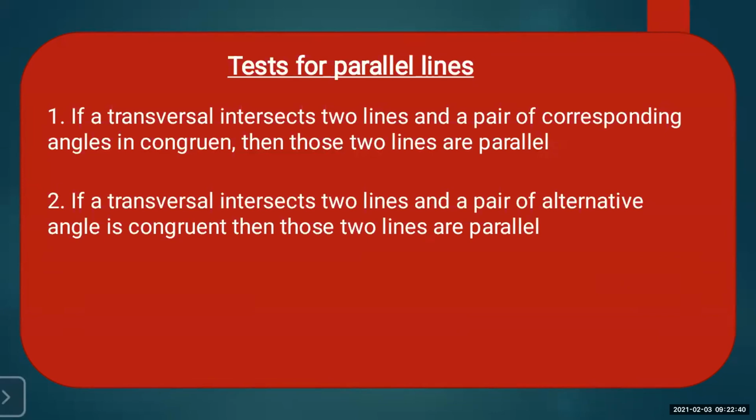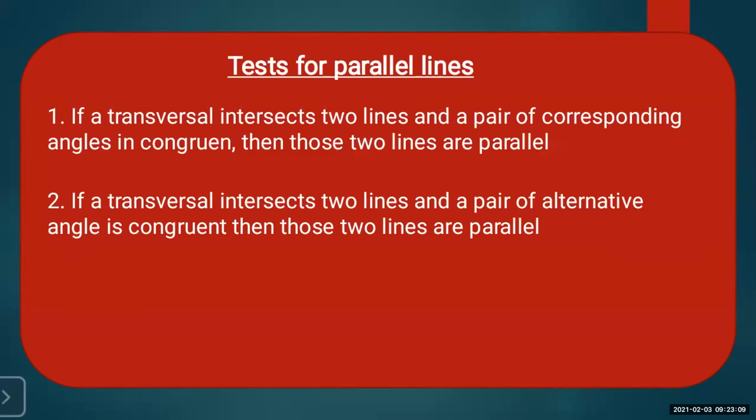For your information, alternate angles are nothing but the angles formed in a Z shape. This alternate angle can be interior or exterior. And corresponding angles are nothing but the angles which are formed on the same side of the transversal.